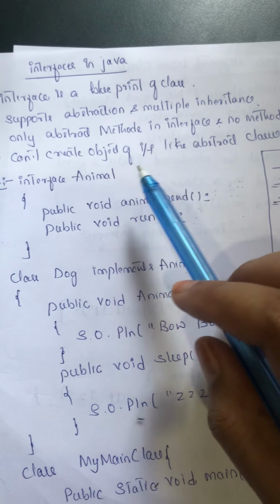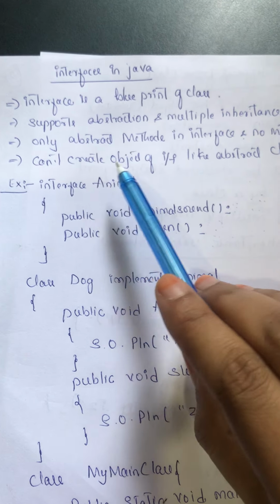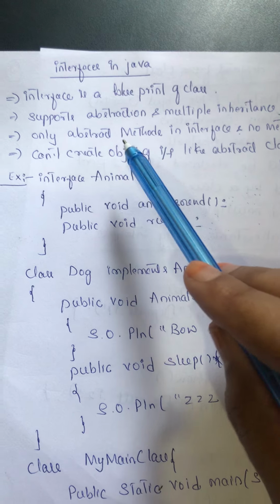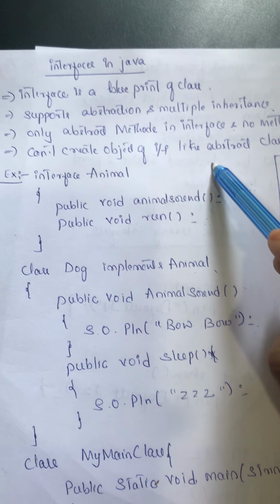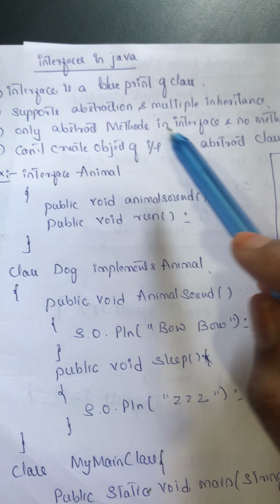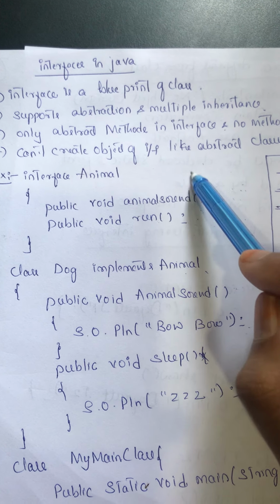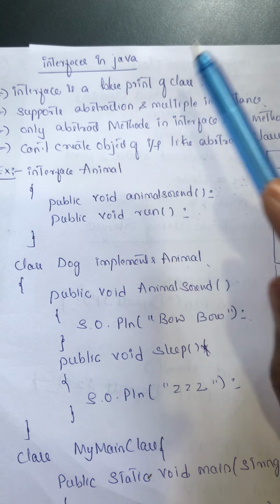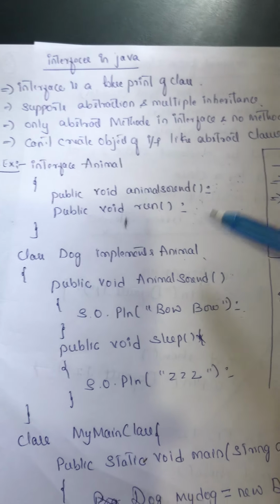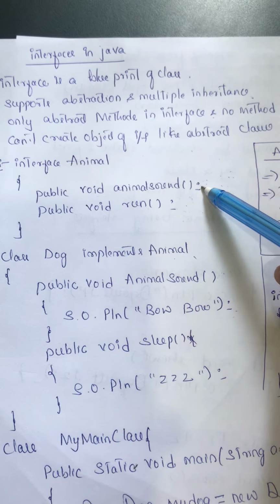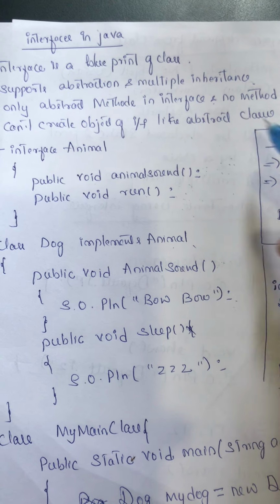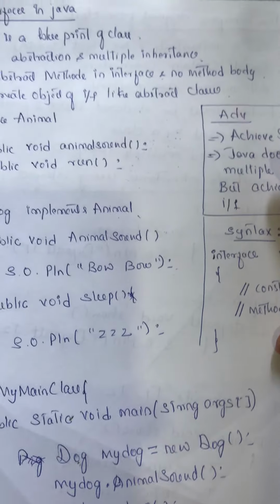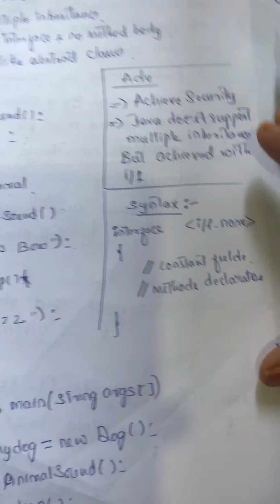And we cannot create an object. Actually, we can declare the object, but we cannot instantiate it. Instantiate means allocating memory for the object. That cannot be done using an interface because it provides only the abstraction of the methods. It is similar to abstract classes. Now let us see the syntax of the interface.